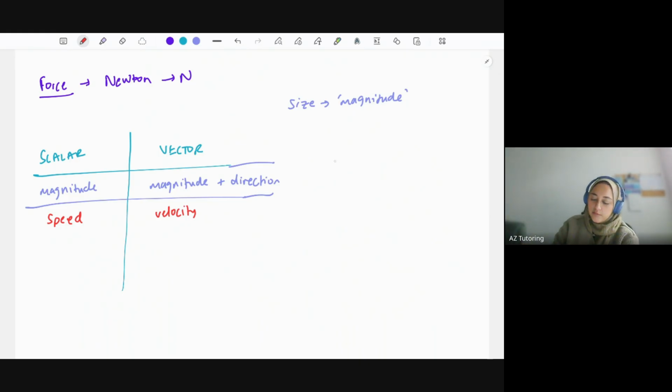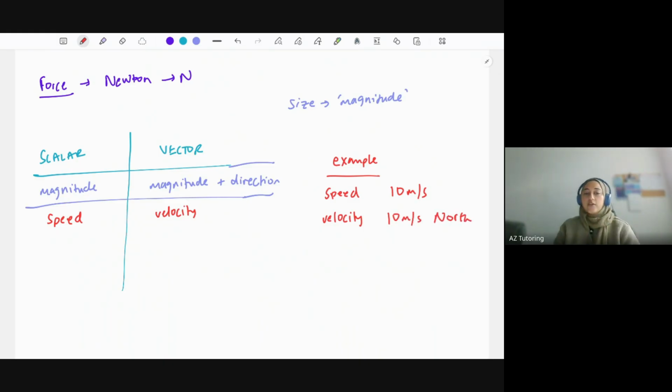So just to give an example, I could say the speed of a car is 10 meters per second. I could then specify the velocity of it, which is 10 meters per second north. So I've given direction to it, essentially. So that's the difference. Most likely you will be using vectors within physics over scalars because direction's important with a lot of these things.